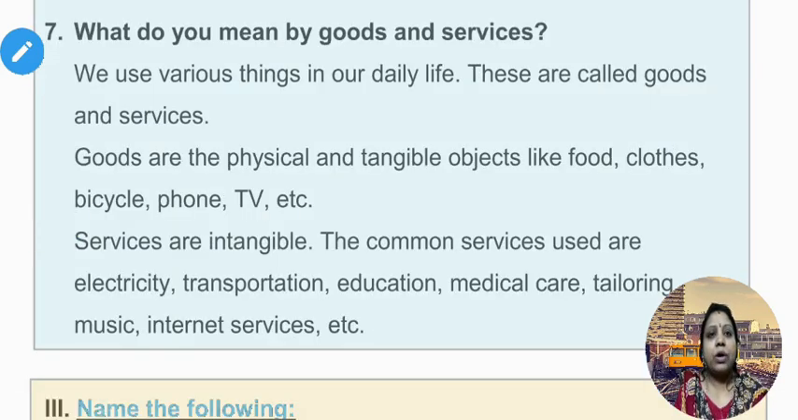7th question. What do you mean by goods and services? Answer. We use various things in our daily life. These are called goods and services. 2. Goods are the physical and tangible objects like food, clothes, bicycle, phone, TV, etc. 3. Services are intangible. The common services used are electricity, transportation, education, medical care, tailoring, music, internet services, etc.